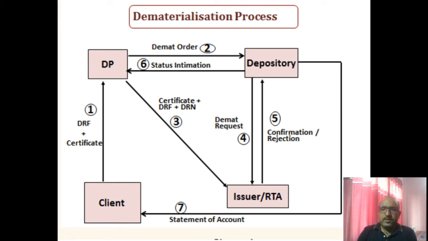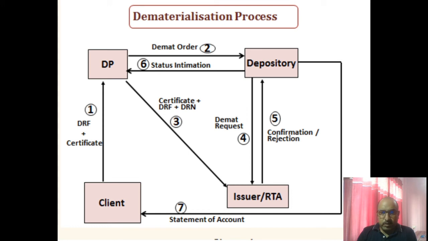Now, in the fifth step, after making a proper verification of those certificates plus DRF plus DRN, if RTA is satisfied, then it will convert the physical form of securities into electronic form, and it will intimate the depository regarding the confirmation of the dematerialization process.